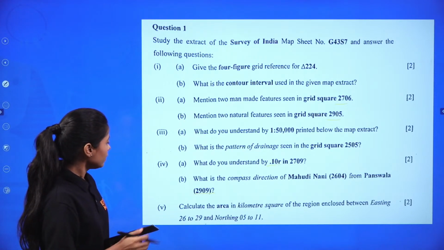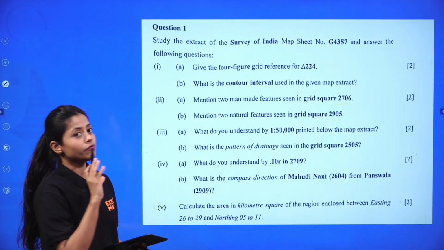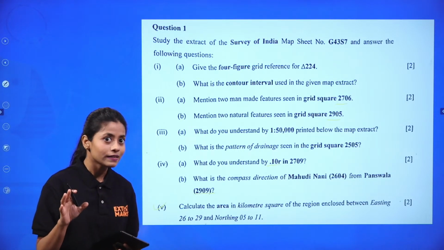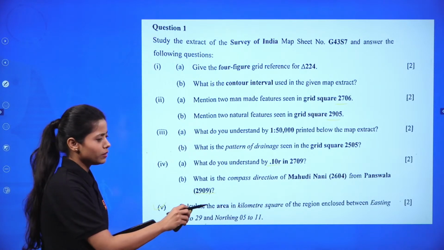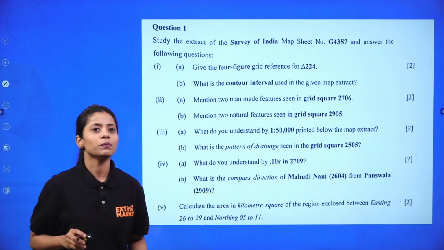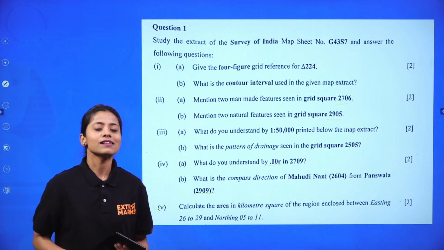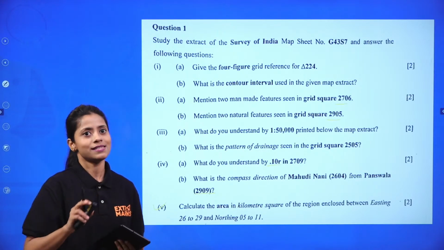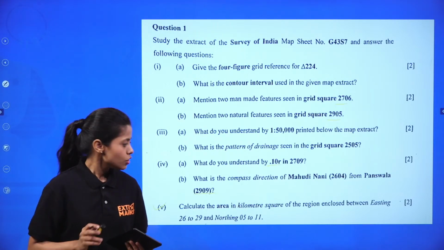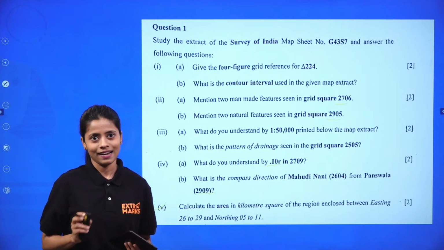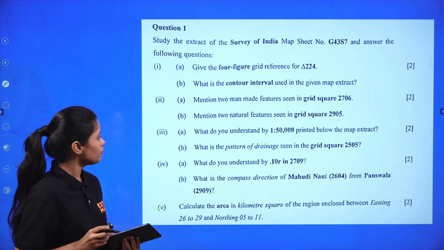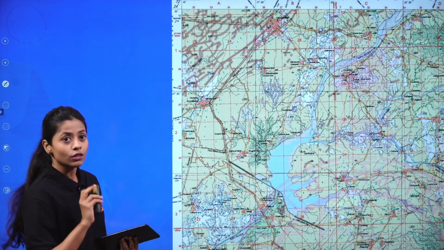And one more thing, question number 5 was not very easy. It was an intermediate level question, because here you have to calculate the area in kilometers. Though again, I will be analyzing the paper from the student-centric perspective, right? Student-centric approach is very, very important when you are analyzing it. So from the student-centric approach, it was an intermediate and not an easy question.